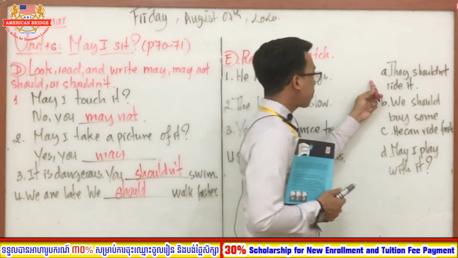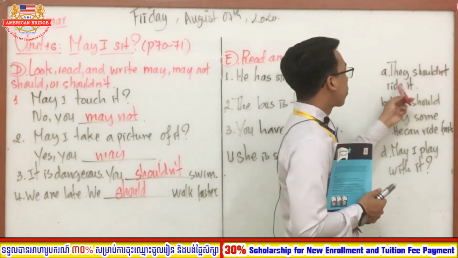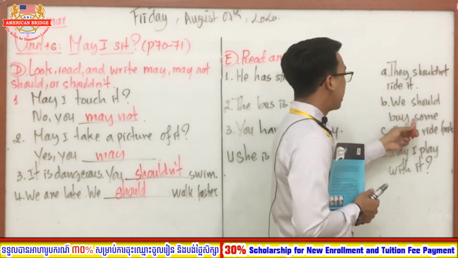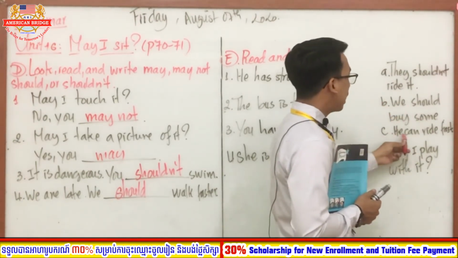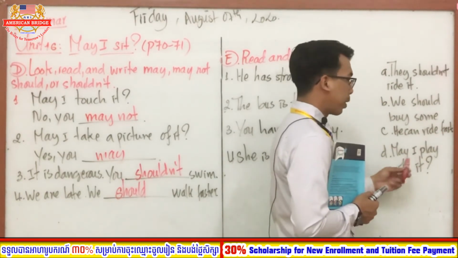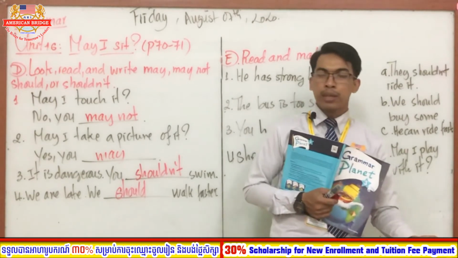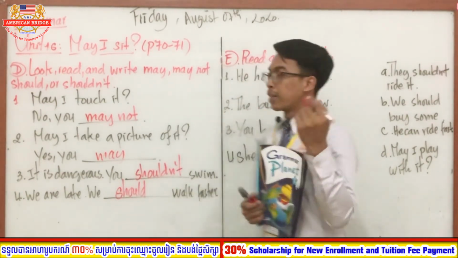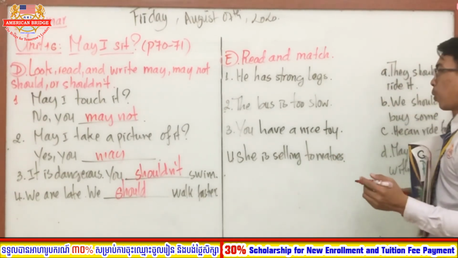So A, they shouldn't ride it. B, we should buy some. C, he can ride fast. D, may I play with it? Okay, so everyone, now you have to match each sentence with the correct sentence. Okay, good. So now let's focus on the first one altogether.